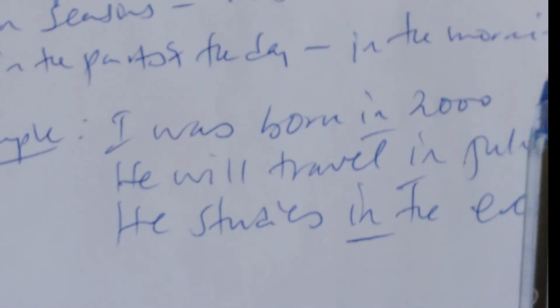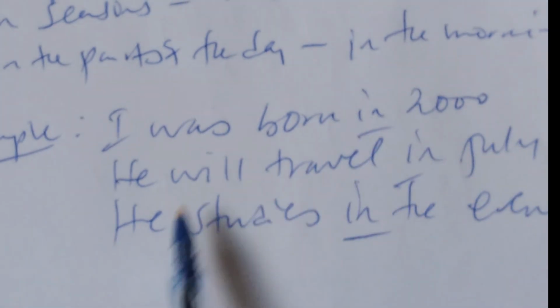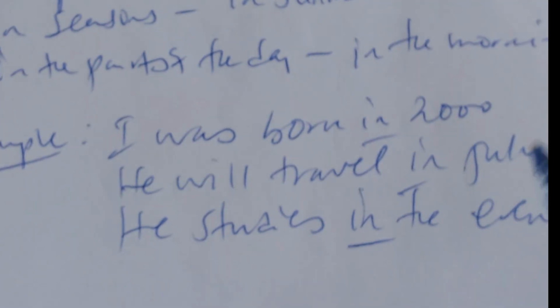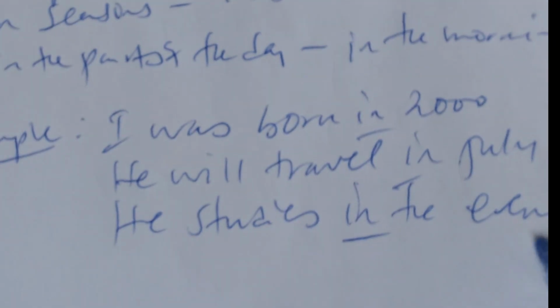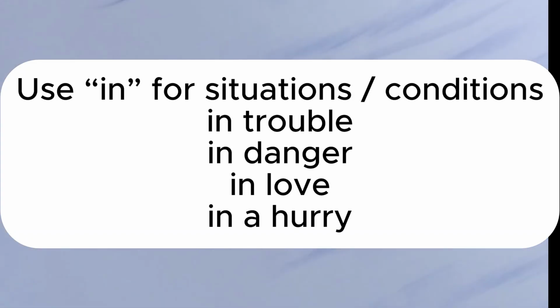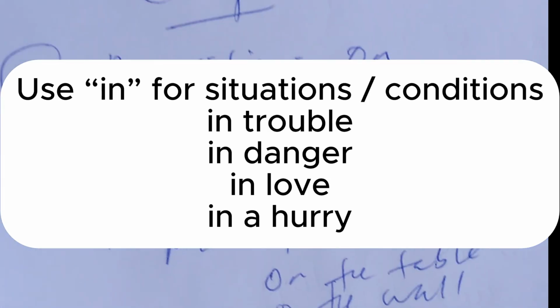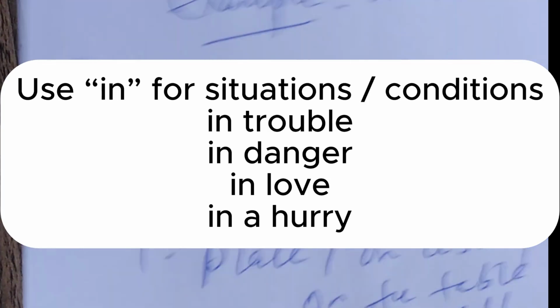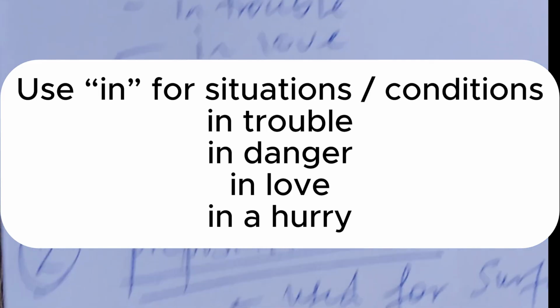I was born in 2000. He will travel in July. He studied in the evening. So in the evening, at that time we have to use what? It is "in". Nice.